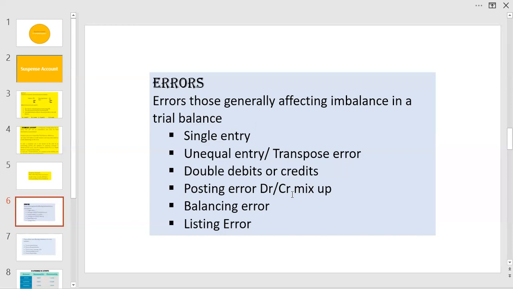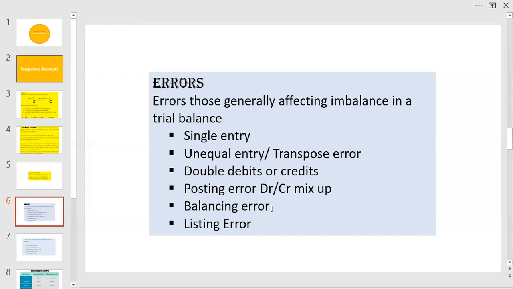Here, two things are taking place. One, there is a wrong credit. So in order to nullify that, in order to erase that, you will have to debit that account. Again, a debit entry is not made. Therefore, you will have to make a debit entry. Two debit entries will come.